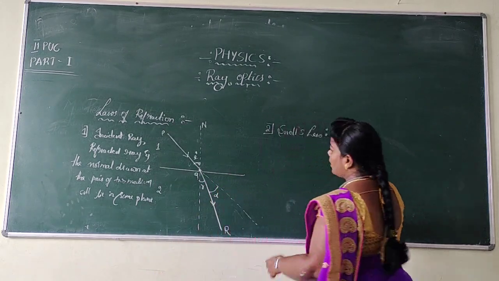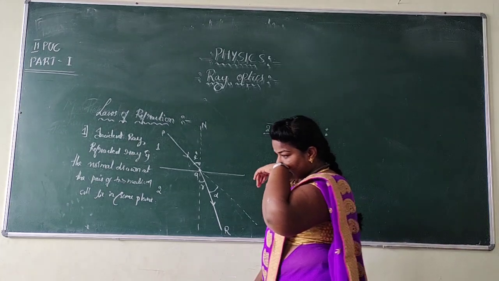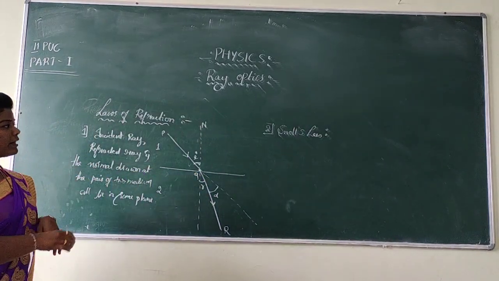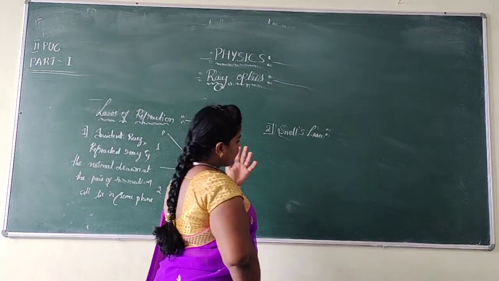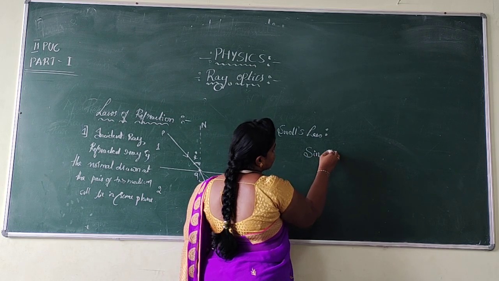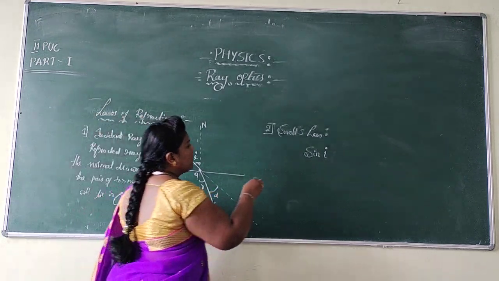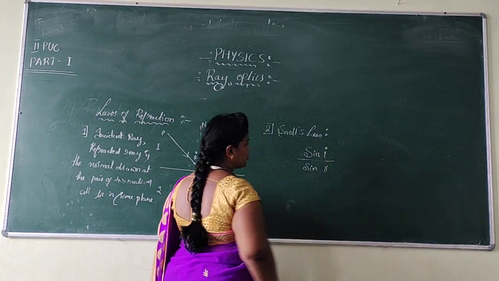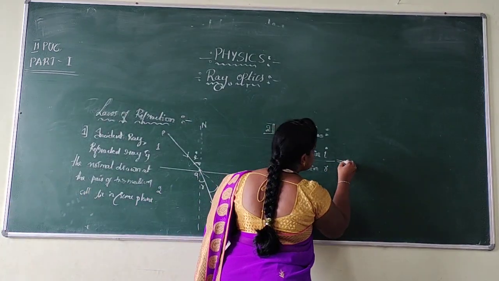Let us come to a special law called Snell's law. Whereas in the law of reflection, you might have studied that the angle of incidence is equal to the angle of reflection, in Snell's law it shows that the ratio of the sine of the angle of incidence i to the sine of the angle of refraction r is always a constant.